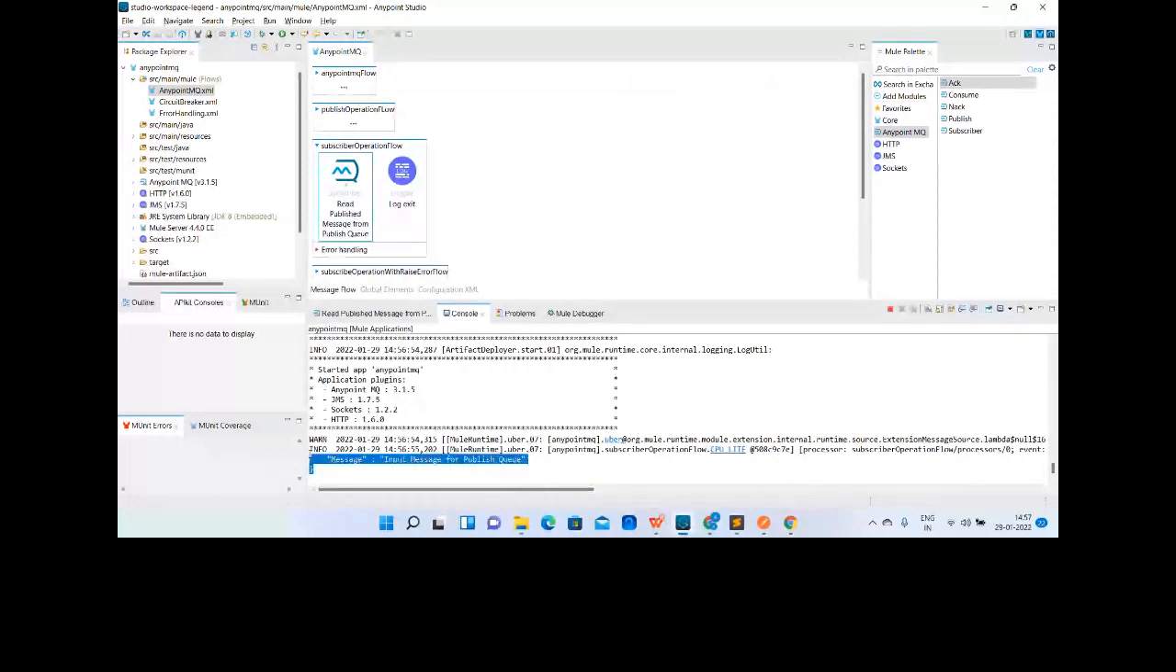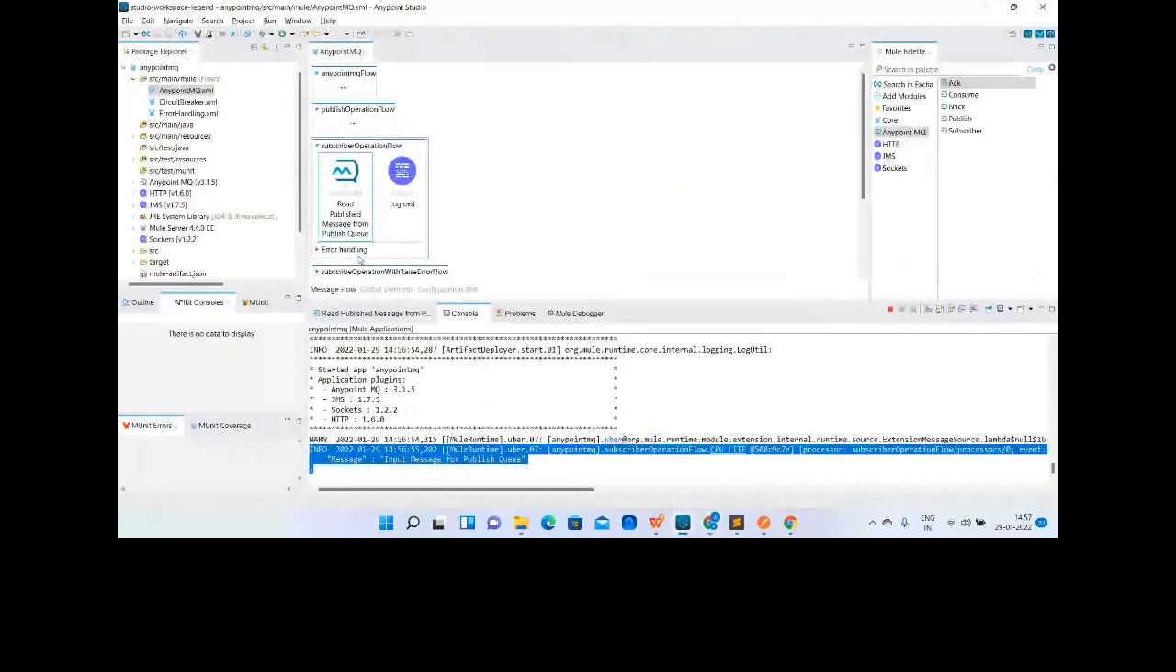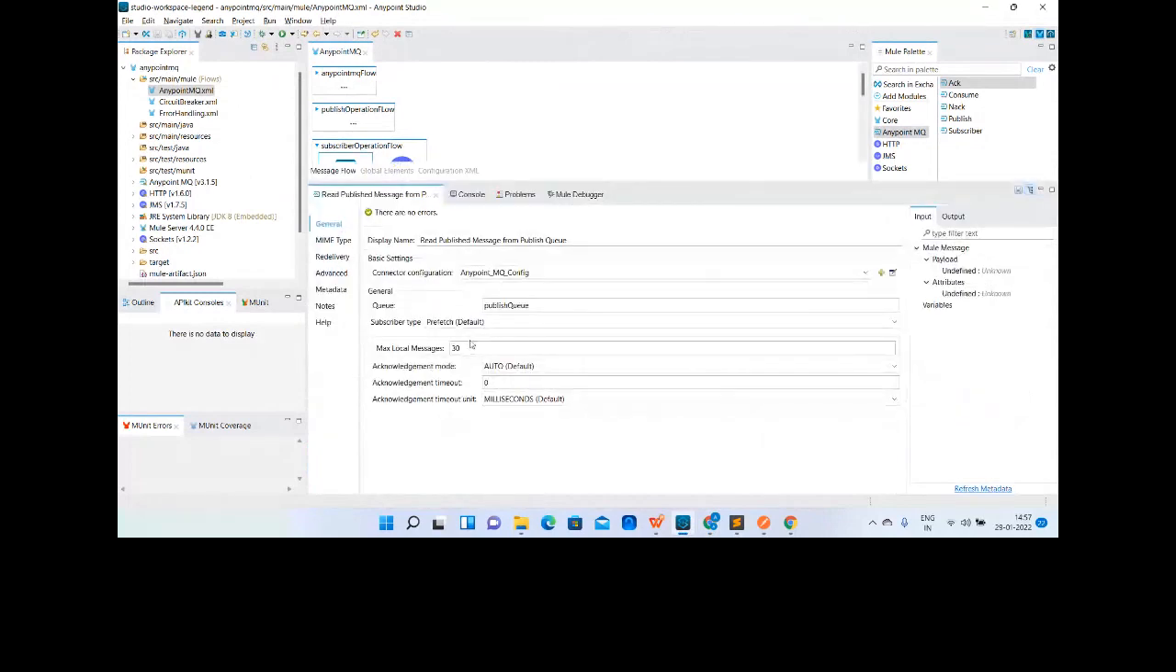And if I check the queue now, there should not be any message. Yeah, see, zero messages. Okay, zero messages. Let's understand some basic functions over here first. Then it will make more sense.